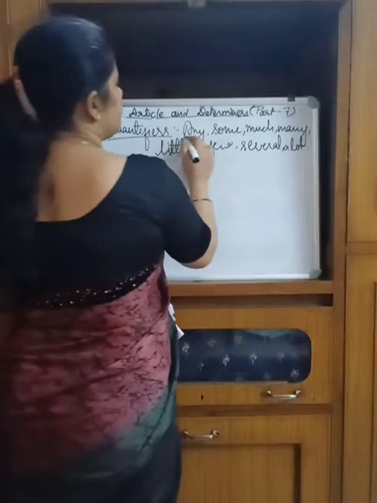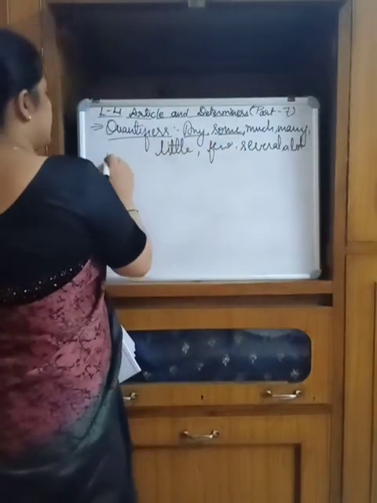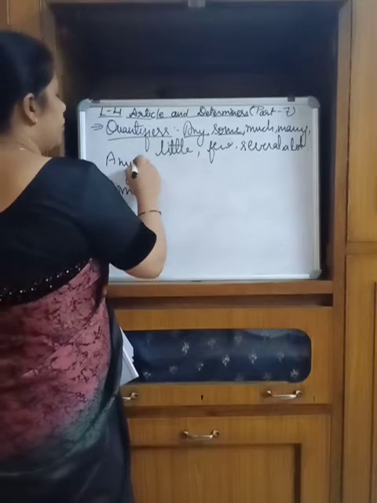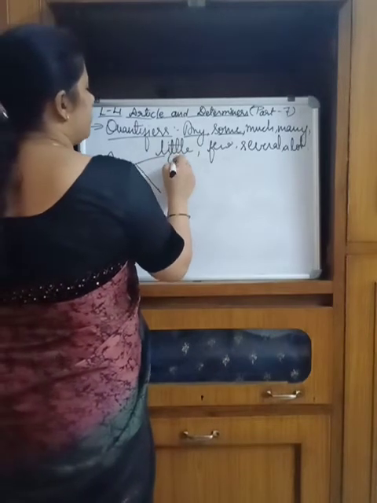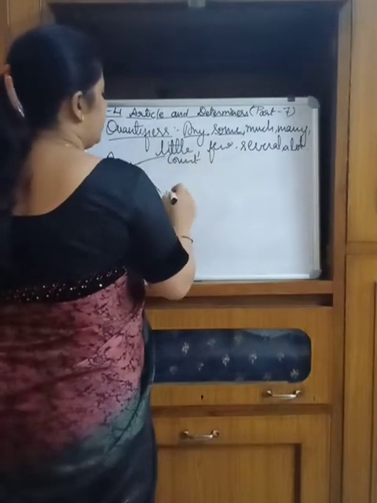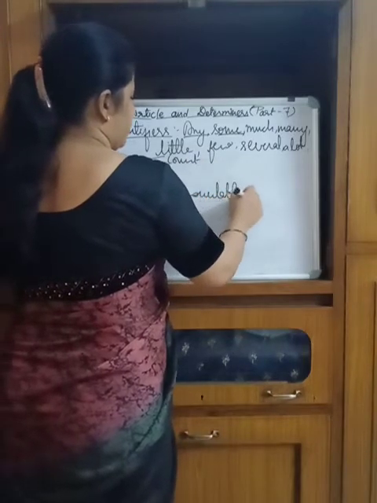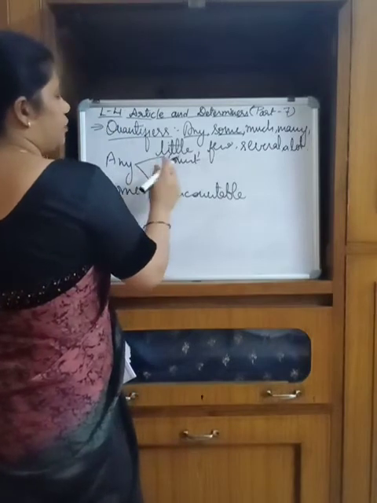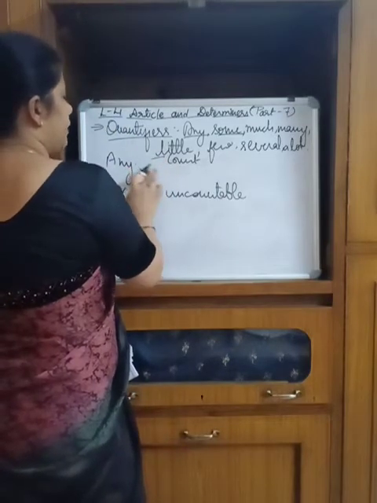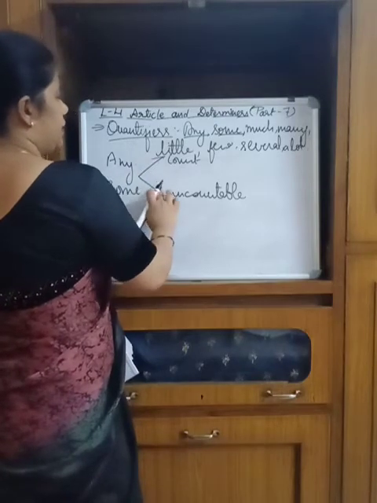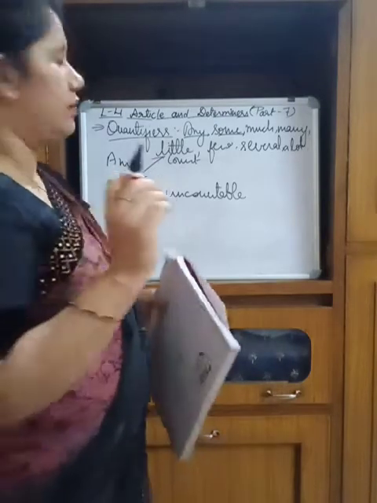The words we are taking first are any and some. Any and some, they both can be used with the countable and the uncountable noun. But there is a very little difference.